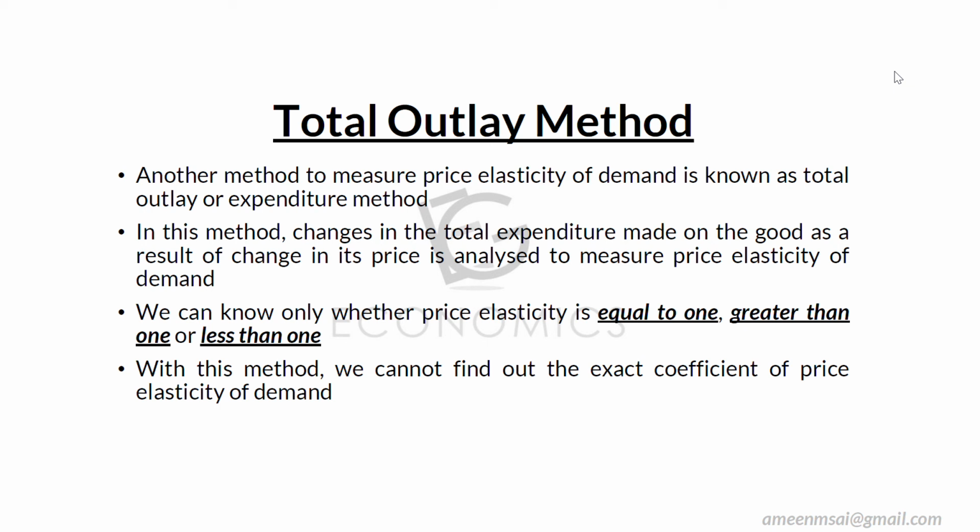For example, let's take the example that we have discussed before. When the price was 5, we bought 10 kilo of rice. So what's the total expenditure? 5 into 10, 50 rupees. We'll be spending 50 rupees for buying 10 kilo of rice. Okay, fine.